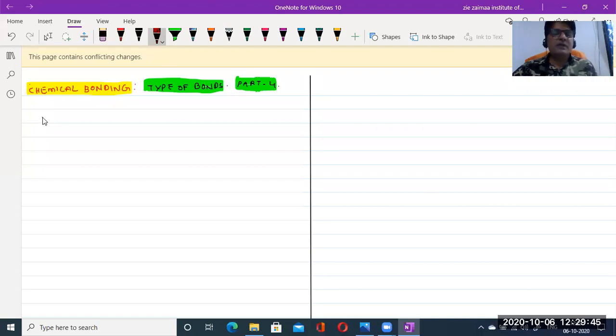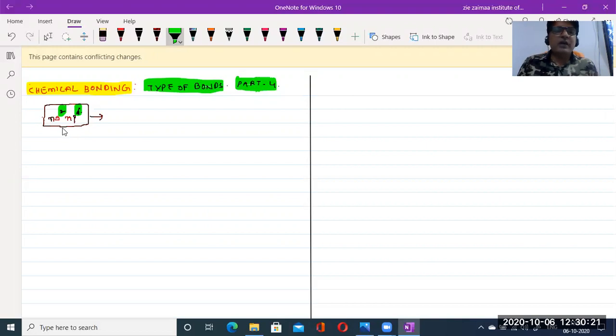Okay, now it's clear. If any atom in its outermost orbit contains the ns2 np6 electron configuration, then simply we can say it has an octet of electrons, because in that outermost orbit the number of electrons is 6 plus 2, which is 8. If 8 electrons are present in that outermost orbit, we simply say octet electronic configuration.